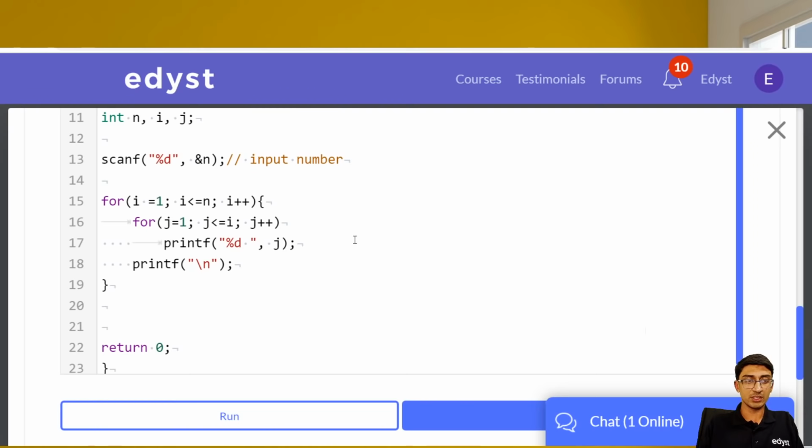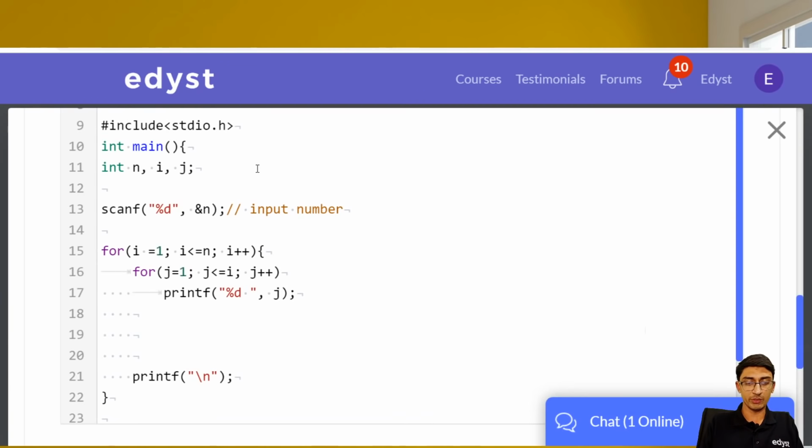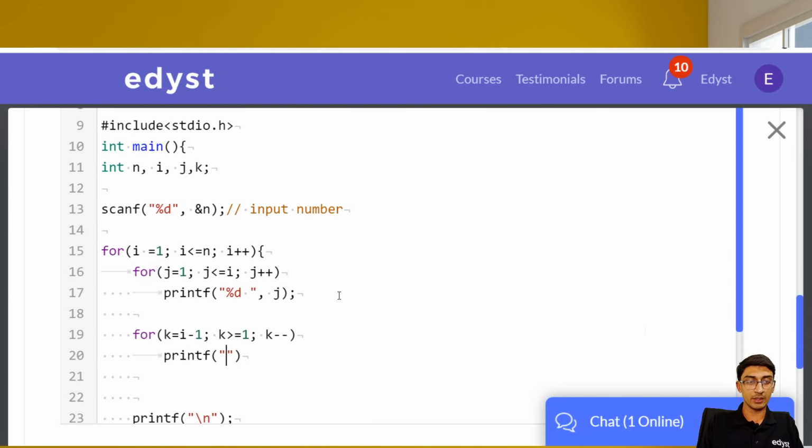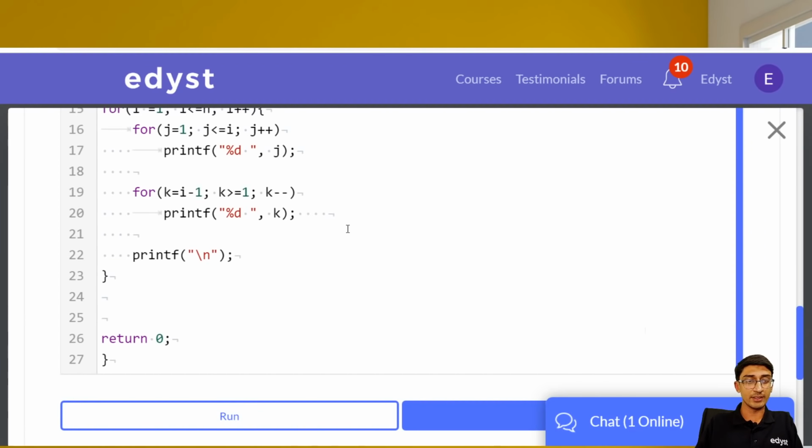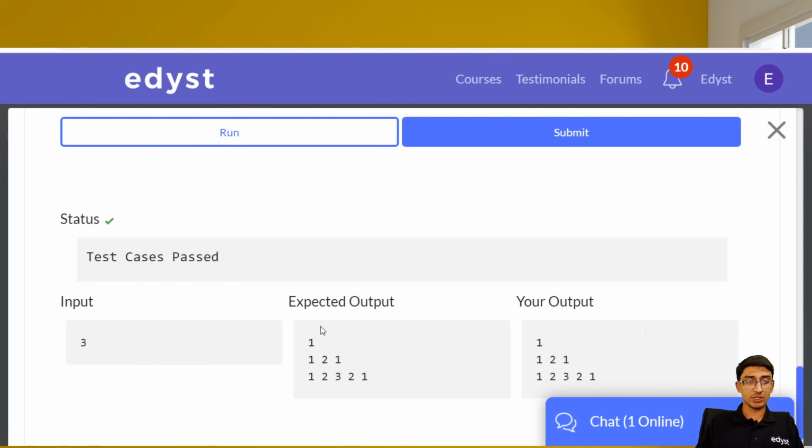So once we are done with this, let's print with another loop. Let's use k this time, although we can use j, but I'll just use k so that it's not confusing. For k equal to i minus 1, because we're supposed to print from i minus 1 to 1, k greater than or equal to 1, k minus minus, not k plus plus, because we're going in decreasing order. What do we print? We print k with a space. Then after we do that, we print a new line. Let us run that and see if that works. Okay, our test cases have passed.